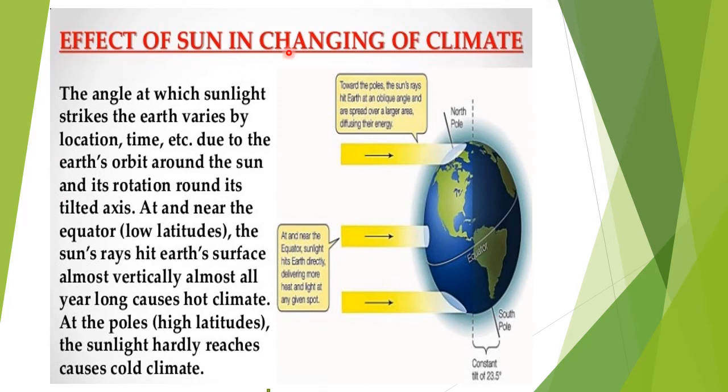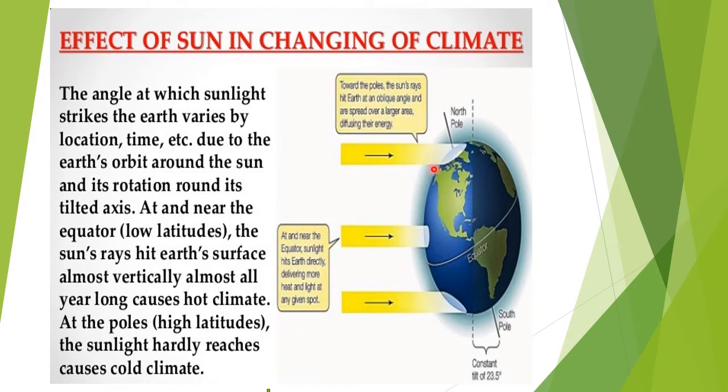Next one, the effect of sun in the changing of climate. Did you see the globe here? The earth here, so you have the northern pole, the equator. You have learned all this in geography, and then you have the south pole. Towards the poles, north pole and south pole, the sun's rays hit at an oblique angle.